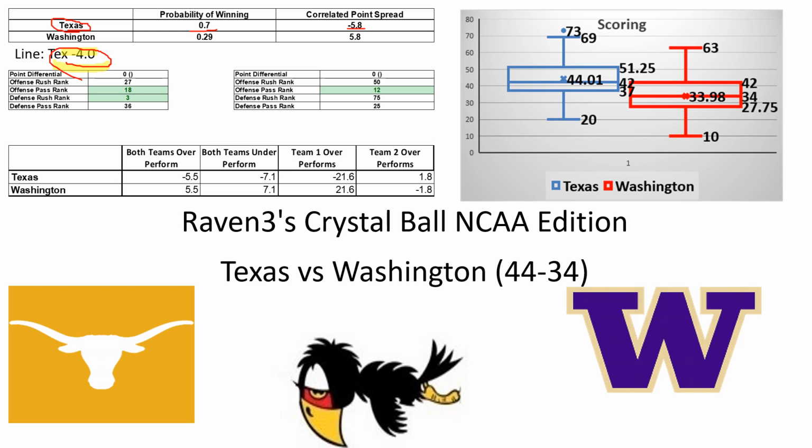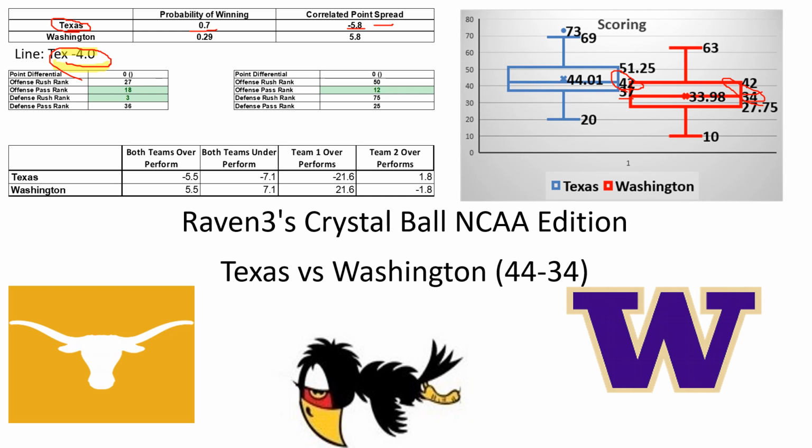So the model is saying that it's about 42 to 34, which realistically speaking, for high scoring teams like this, is a pretty close game. So when I see that 4 point spread, that matches pretty closely to what we have up here with that 5.8. That is not very far off at all, which I think is pretty realistic. So when you're looking at the 42 to 34, I think that's within line. When you look at the lower number here in the box plot of 37 to 42, I would not be surprised if it comes out to be something like that.